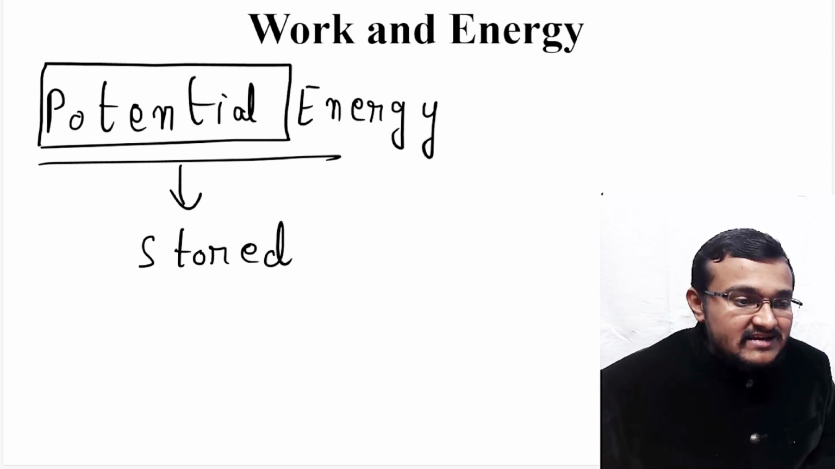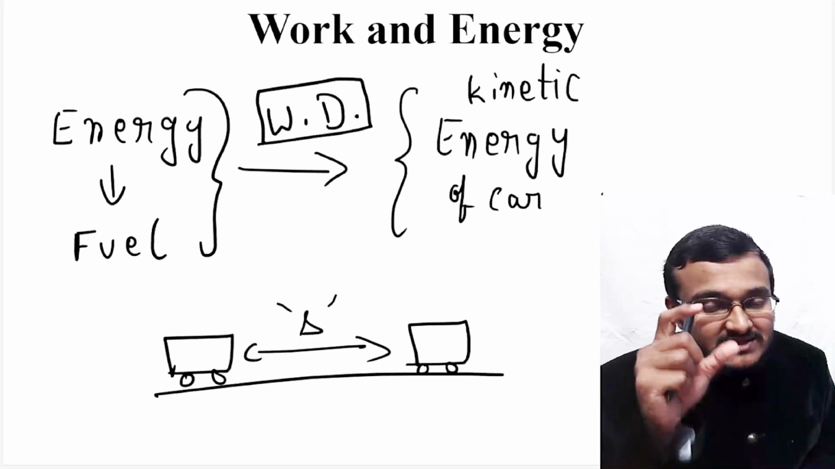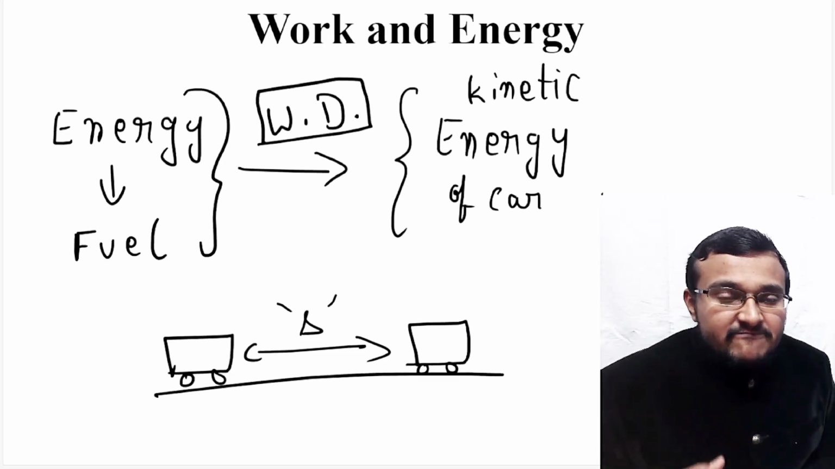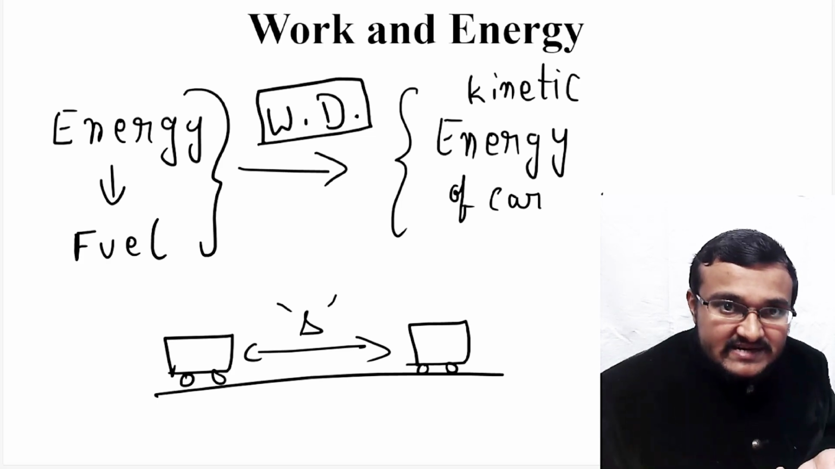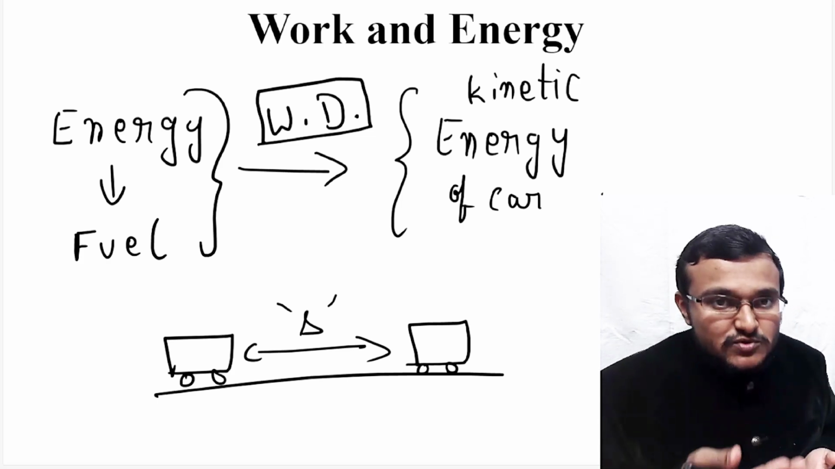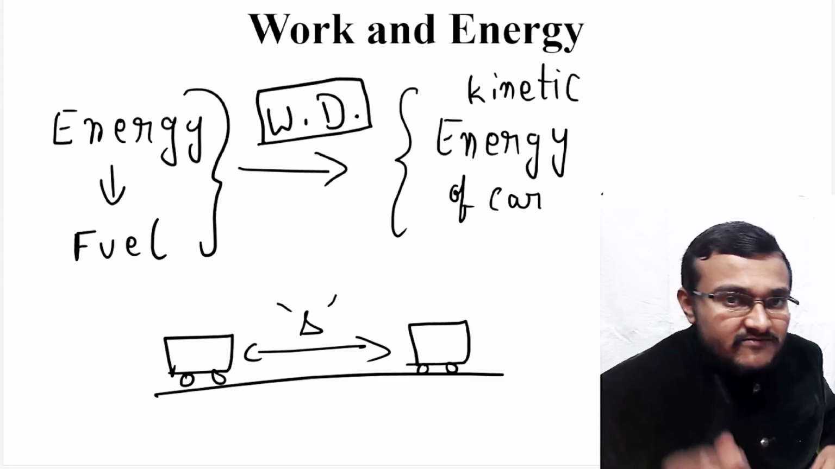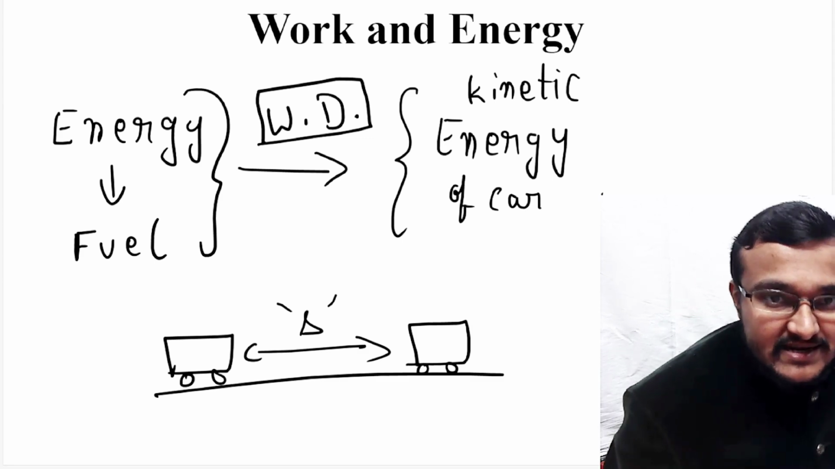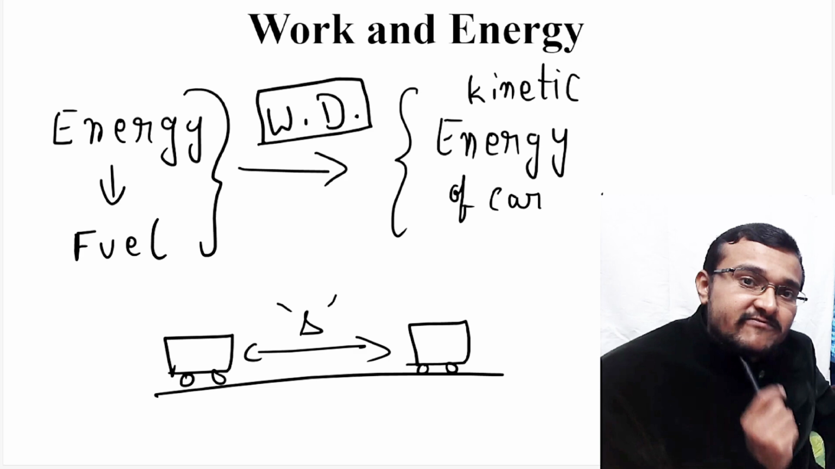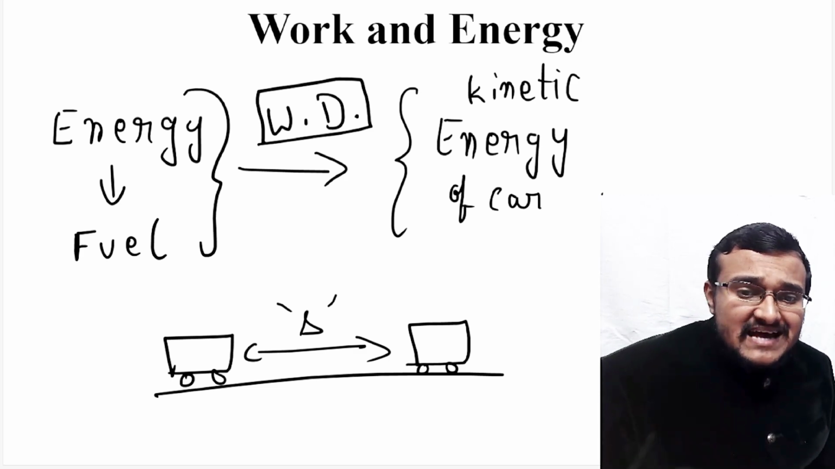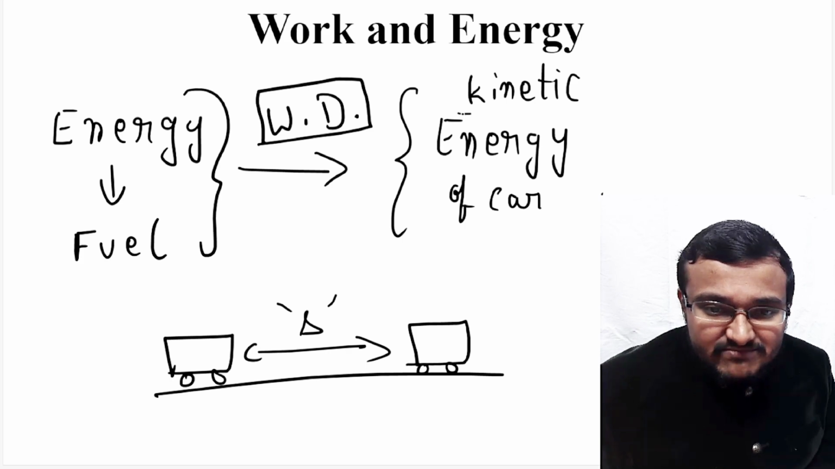When the car was in motion, that car had a certain amount of kinetic energy. Where did that kinetic energy come from? Because energy can neither be created nor be destroyed. I'll come to that part later when we discuss the law of conservation of energy. So always remember, energy can neither be created nor be destroyed. One form of energy should be transferred to another form of energy.